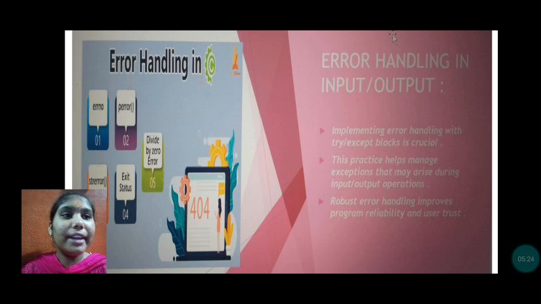Error handling in input and output. Implementing error handling with try and except blocks is crucial. This practice helps manage exceptions that may arise during input or output operations. Robust error handling improves program reliability and user trust.